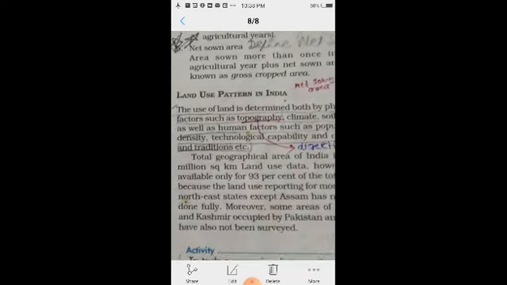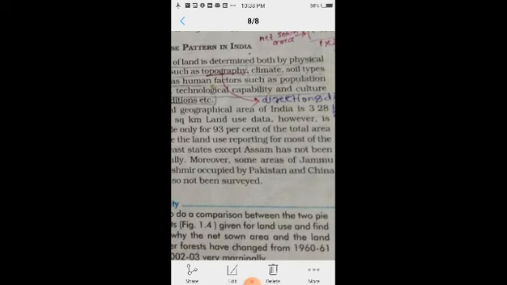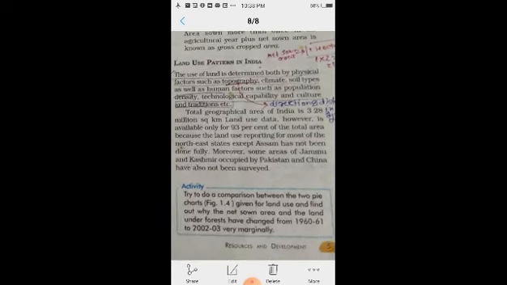Then come to the land use pattern. The use of land is determined both by physical factors such as topography, climate and soil types, as well as human factors such as population density.